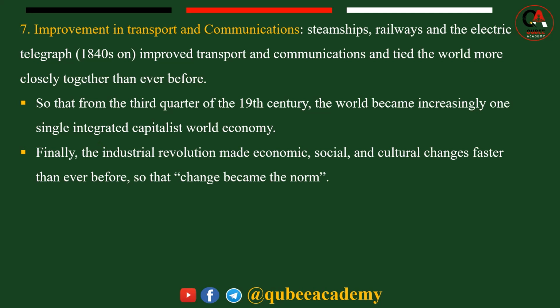When the steam engine was invented, railways were constructed, as well as electric power, the telegraph, and others. This indicates improved transportation and communication in the world. So from the third quarter of the 19th century, the world became increasingly a single integrated capitalist world economy. This means the Industrial Revolution.